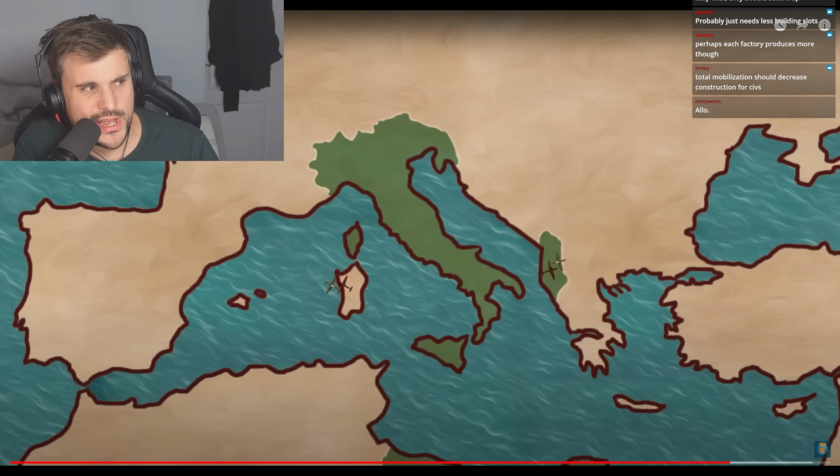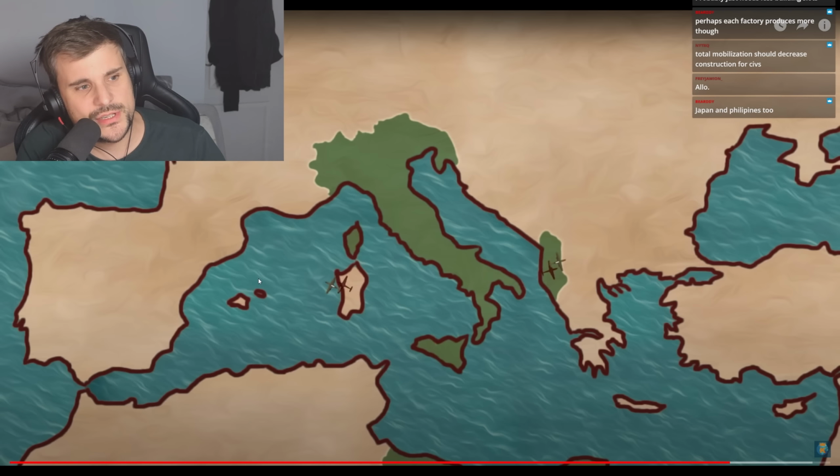It's not always universally a thing, but building a big navy against Italy is a really good thing because you get shore bombardment, which is kind of the equivalent of air superiority. So of all the nations in the game to invade, to have naval supremacy is kind of a really good idea invading Italy. I guess to a certain degree, maybe Yugoslavia and maybe Greece due to its lots of coastlines. But Italy's prime, like you can cover over 50% of the nation with shore bombardment just by having a good fleet. I feel like in my Hoi4 playthroughs, I take the least advantage of that, and I really should. Japan and the Philippines too. I feel like if you land troops, though, on mainland Japan, it's already over.